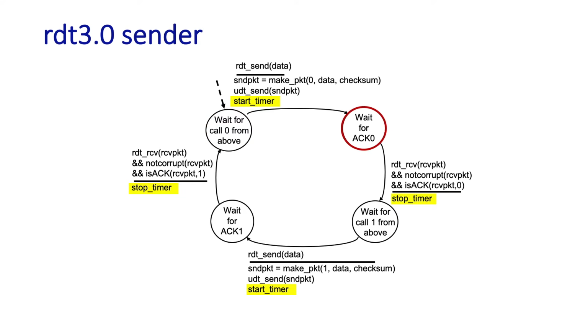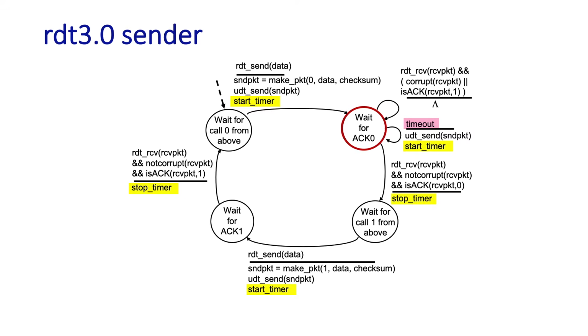Well, let's consider next what happens when the sender's waiting for an acknowledgement for packet number 0, and now a timeout occurs. Let's remember what's happened. The sender sent a packet with sequence number 0. It's waited this reasonable amount of time. A timeout's occurred, and so all the sender needs to do in this case is resend the packet and start a timer again.